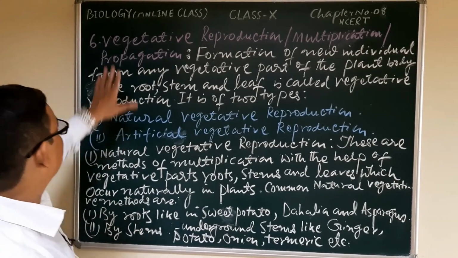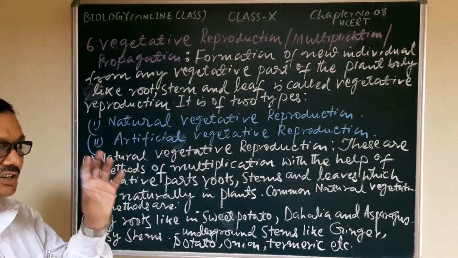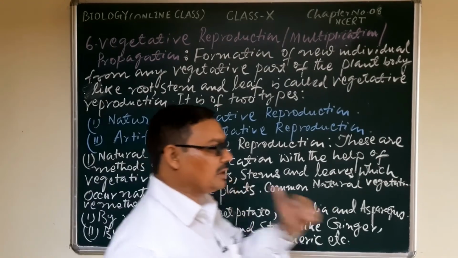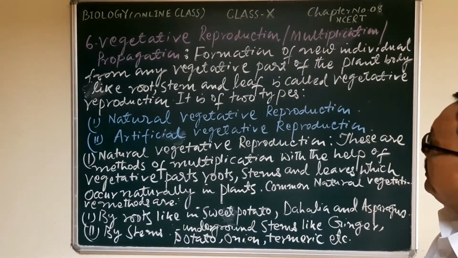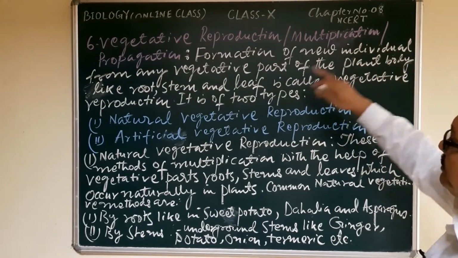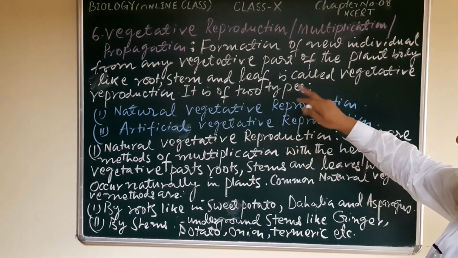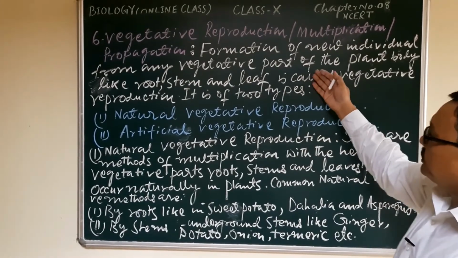Now let us see the vegetative. As you well know, vegetative means the root, stem and leaf part. From this part also there will be development of a new individual. Formation of a new individual from any vegetative part of the plant body like root, stem and leaf is called vegetative reproduction.